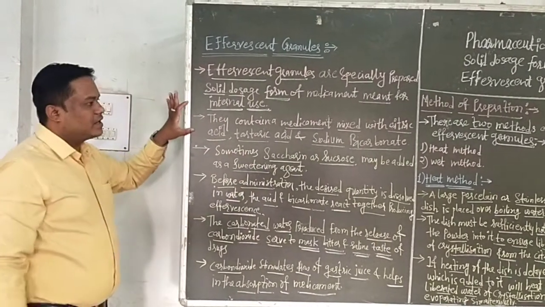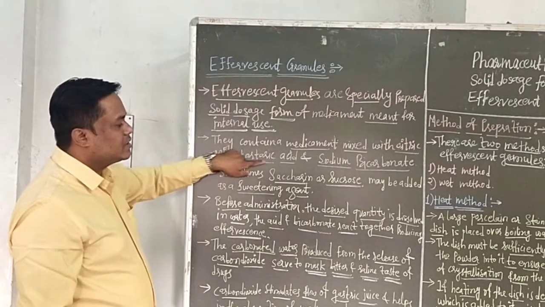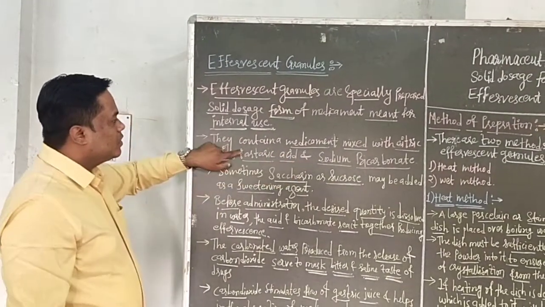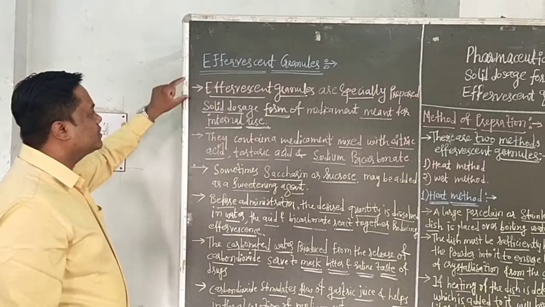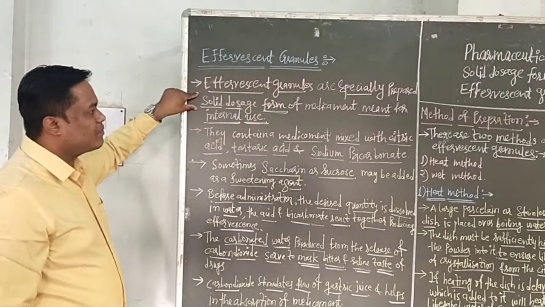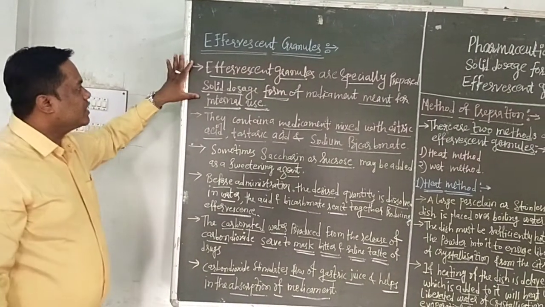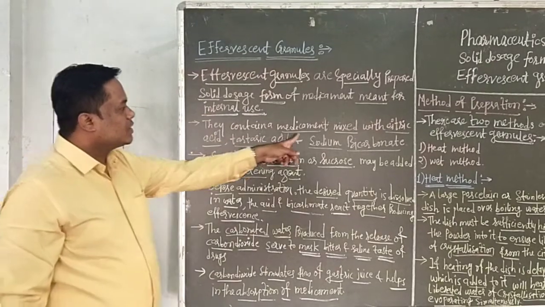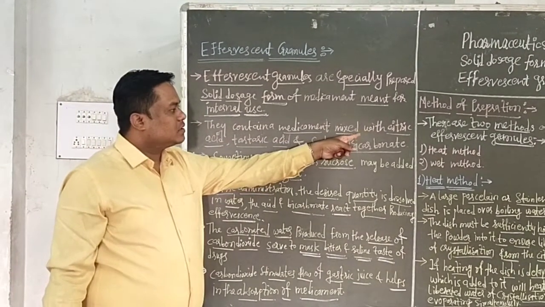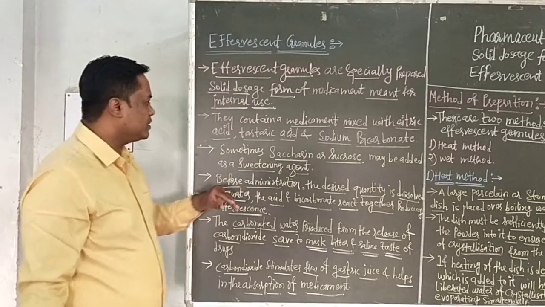These are the ingredients: with the help of citric acid, tartaric acid, and sodium bicarbonate, along with the medicament, we prepare the effervescent granules.